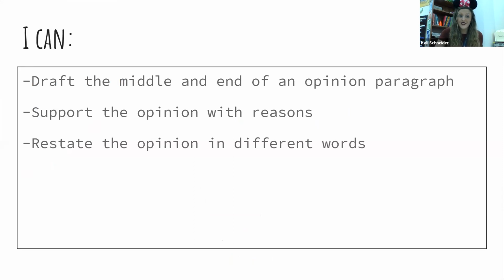Our objective for today is that I can draft the middle of an opinion paragraph and support the opinion with my reasons. And I also can restate the opinion in different words as we go to the end. So we have a lot of different objectives for today. We're focusing mostly on that middle with our opinions and our reasons.